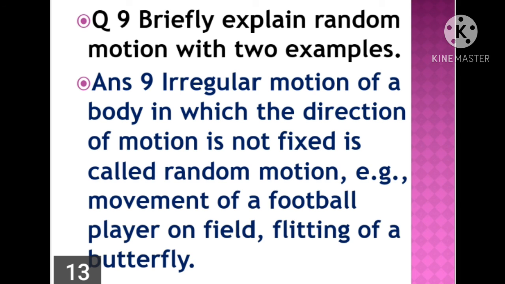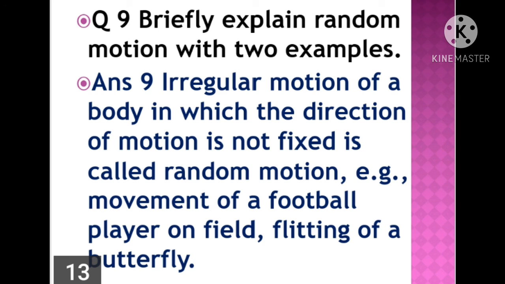Question 9. Briefly explain random motion with two examples. Answer: irregular motion of a body in which the direction of motion is not fixed is called random motion. Irregular motion of a body which can take place in any direction is called random motion.